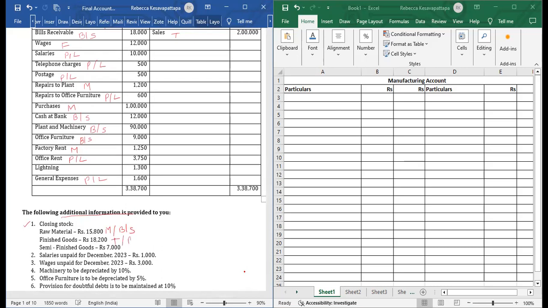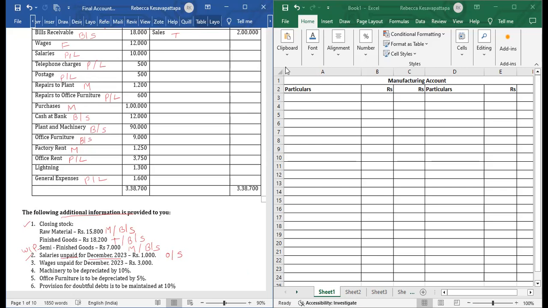Then finished goods also will go to trading, and second effect will go to balance sheet. Semi-finished goods are WIP, also known as semi-finished goods. This will also go to manufacturing, and second effect will go to balance sheet. The first one is done. Now we'll come to the second one. Salaries unpaid. Unpaid means outstanding. That is for the year ending, still they were not being paid. That was rupees 1,000. So this belongs to this year.